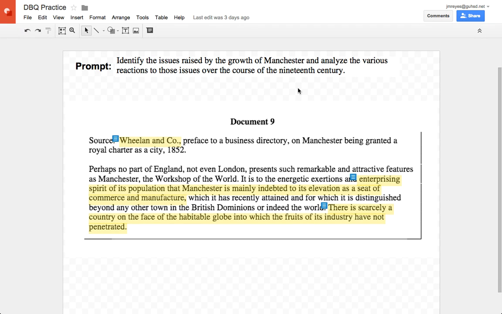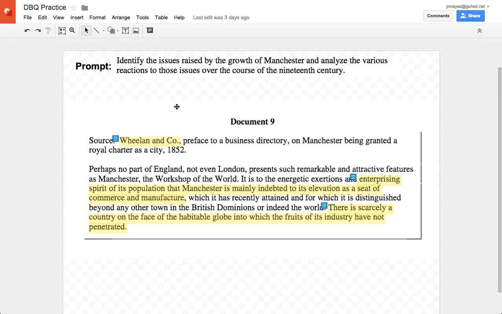So if you look at the prompt here, the prompt is asking you to show the issues raised by growth of Manchester and then to analyze reactions to those issues. So you're identifying issues and analyzing reactions. So we want to figure out, what group does this document go into, what category? Is it good for identifying an issue, or is it good for analyzing a reaction to the growth of Manchester?